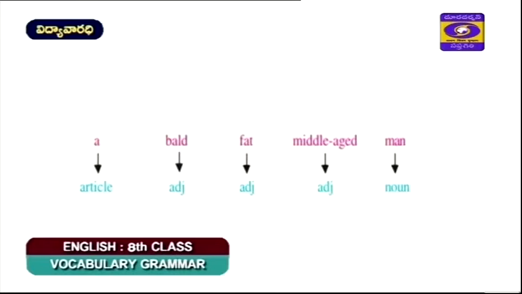We have the same phrase identified by the function of the word. See, we have 5 arrows pointing to these words, and in the beginning you have a, which is an article, and the word bold, it's an adjective. Next, fat, it is also an adjective. Then middle-aged man, middle-aged is another adjective. Similarly, you can get 1 or more adjectives simultaneously to describe a noun.